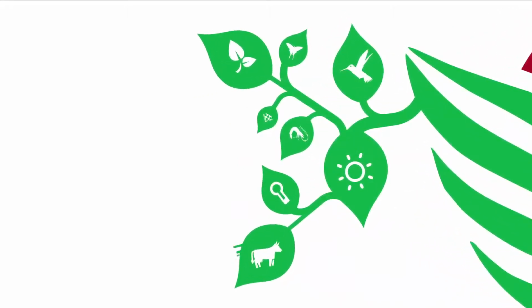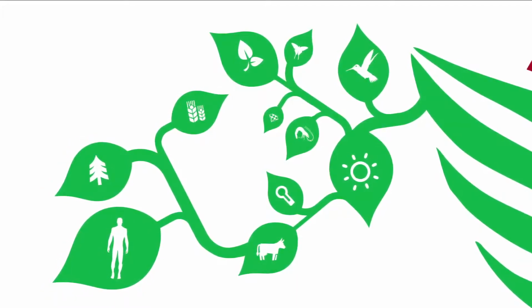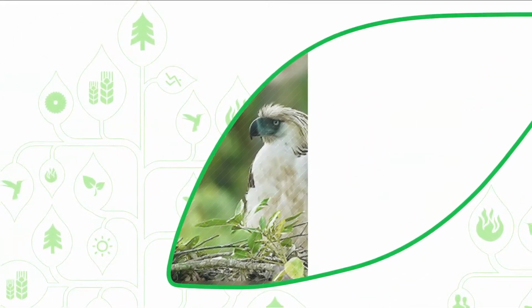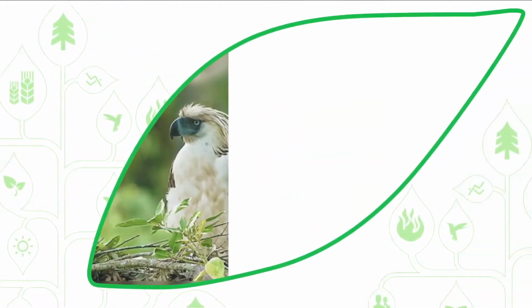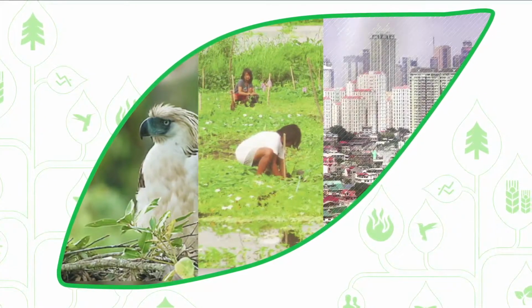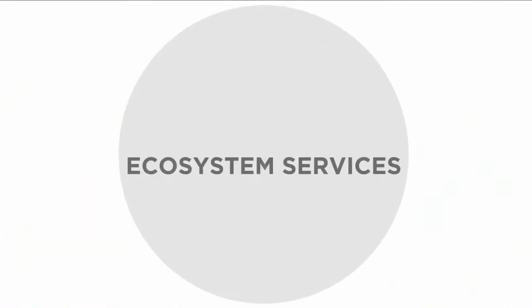Ecosystems are dynamic systems in which living organisms like plants, animals, and microorganisms interact with each other as well as their environment. These could range from undisturbed natural forests to systems managed and modified by humans, such as agricultural land and urban areas. The benefits people obtain from ecosystems are called ecosystem services.